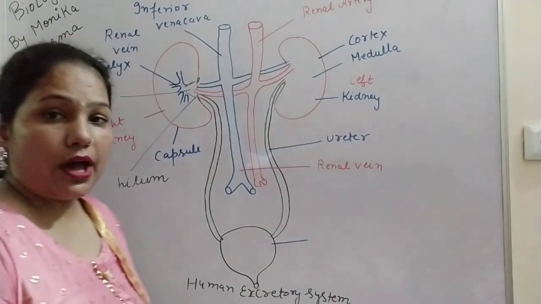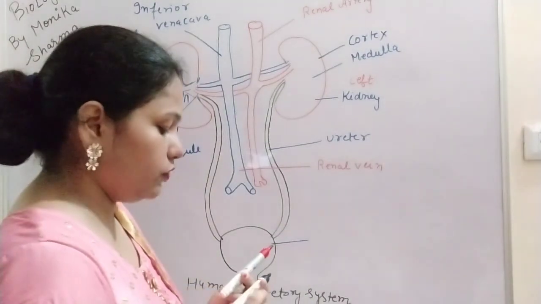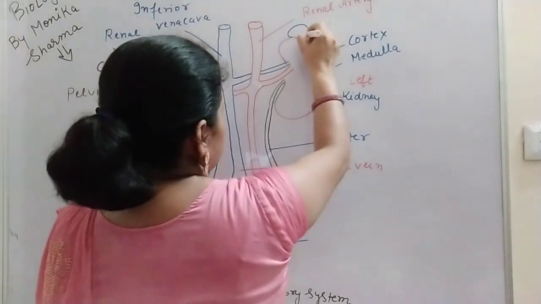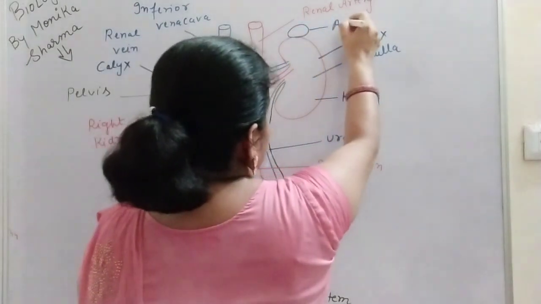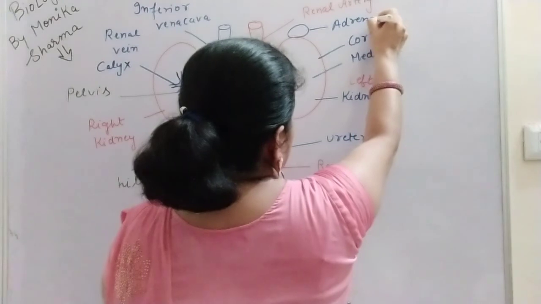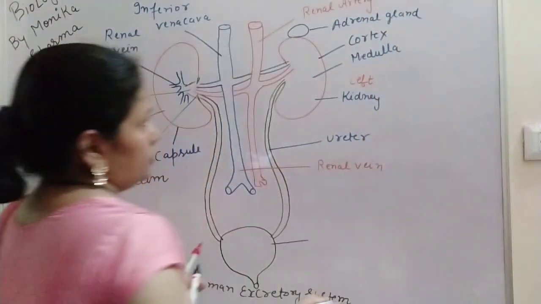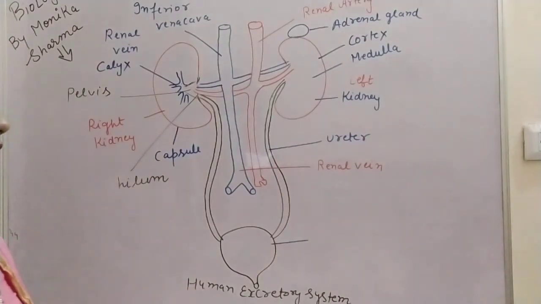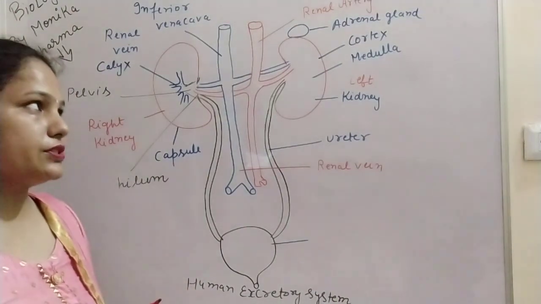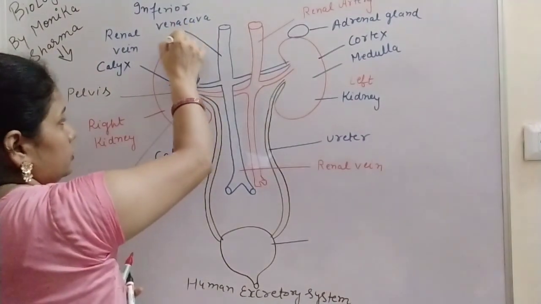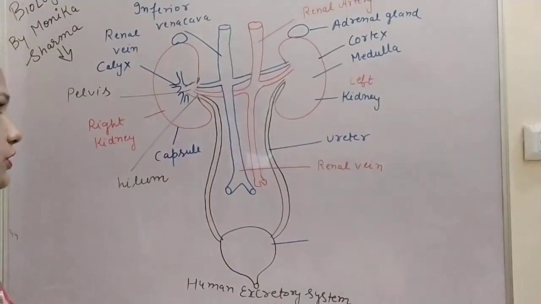Kidney also has one pair of glands, the adrenal gland. This is an endocrine gland with different roles. It is present on both the right and the left kidney.